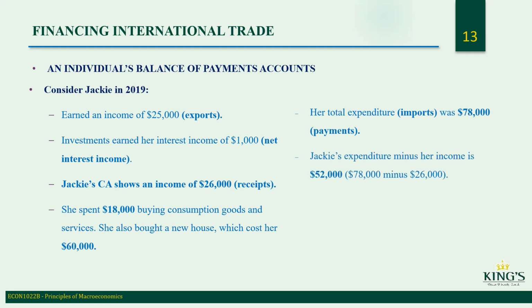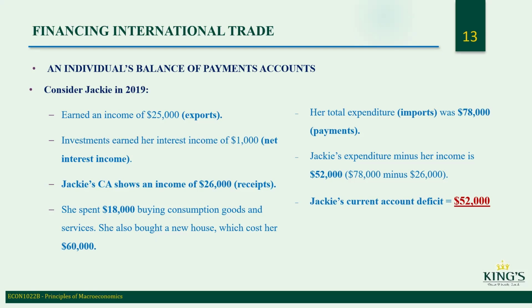Jackie's expenditure minus her income is $52,000, 78,000 minus 26,000. So she has $52,000 in borrowing. So her current account deficit is $52,000. So based on this, she'd have to borrow to pay for that. She'd have to borrow from some person or bank to pay the $52,000 or take that out of her savings. That's the only way she can pay for this deficit.